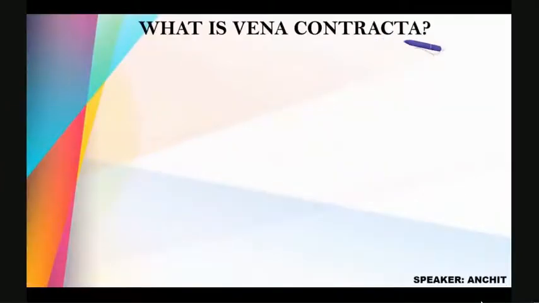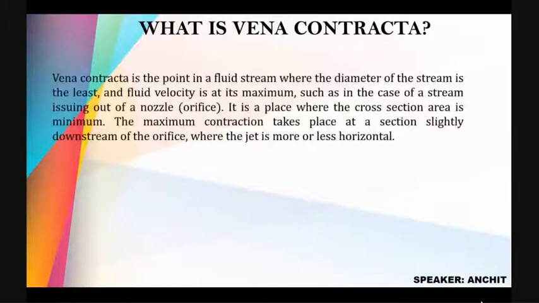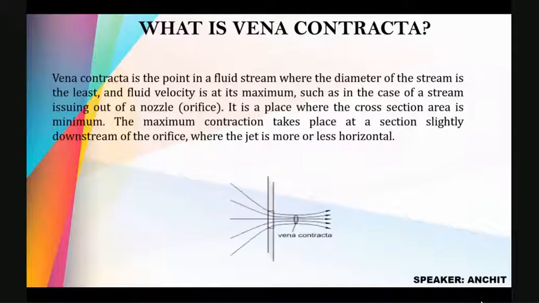Vena contracta is the point in a fluid stream where the cross-sectional area is least and fluid velocity is at its maximum, such as in the case of a stream issuing out of a nozzle or orifice. The maximum contraction takes place at a section slightly downstream of the orifice, where the jet is more or less horizontal.